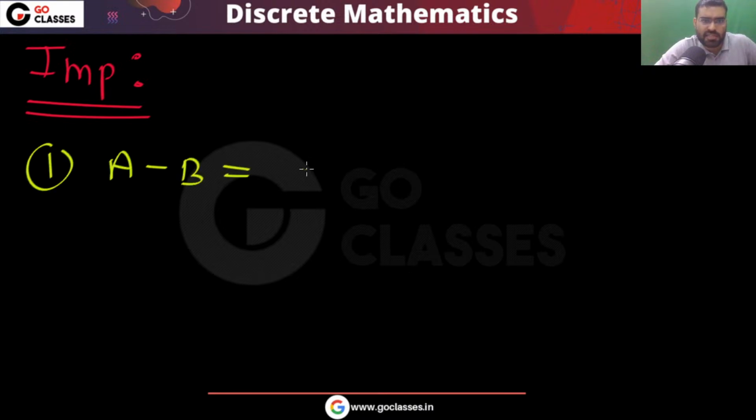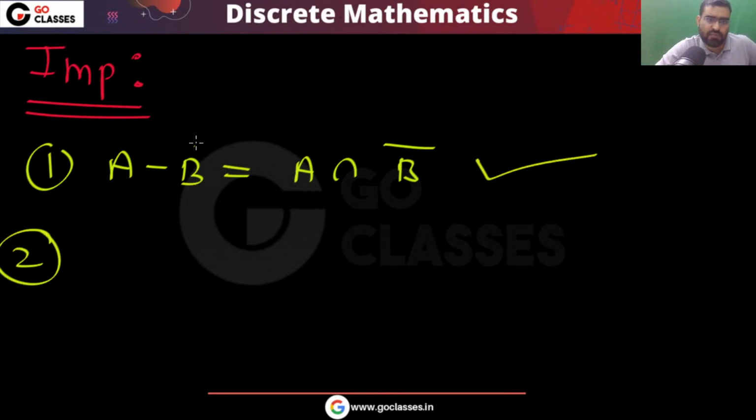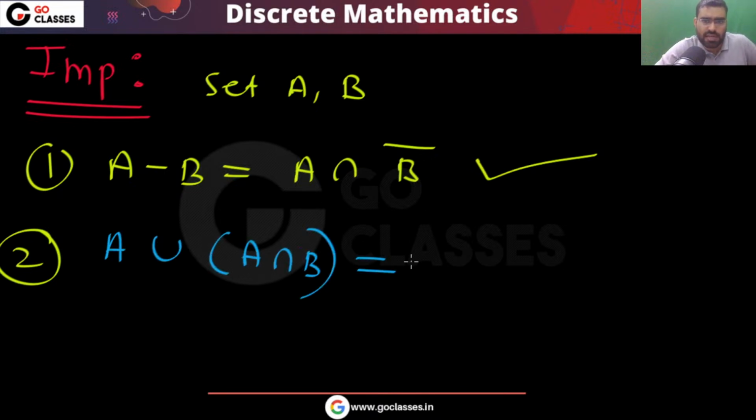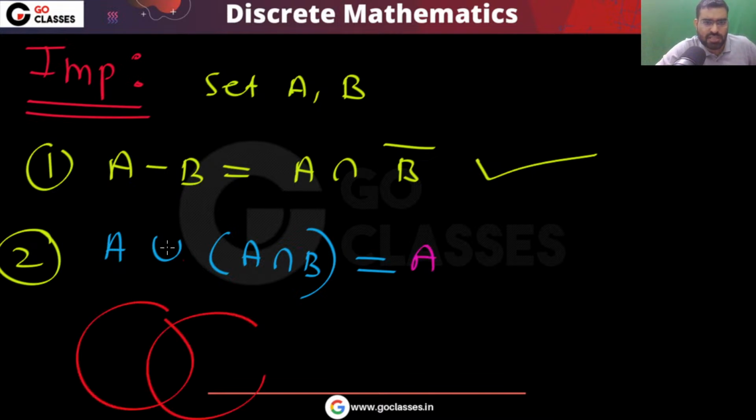So ultimately, I want to tell you some very important, useful rules. As I told you, A minus B is the same as A intersection B complement. This rule you understand. Here A, B are sets. This rule is very important. Another very important rule is A union (A intersection B). This is your absorption rule. That is your A. You don't have to memorize it, because you can easily prove it. So there is no need to memorize.